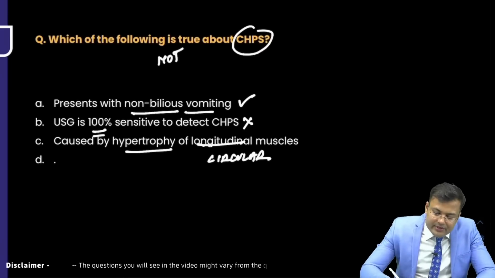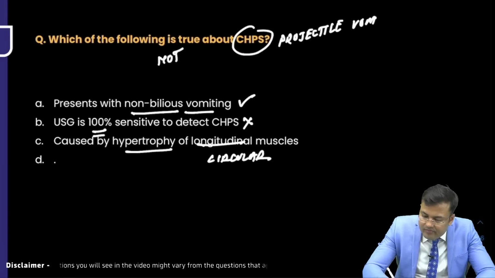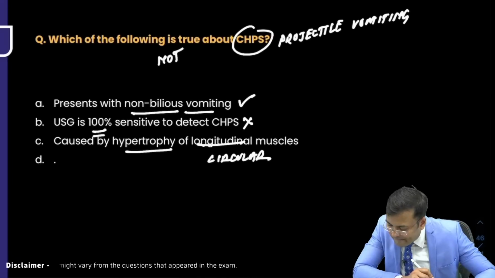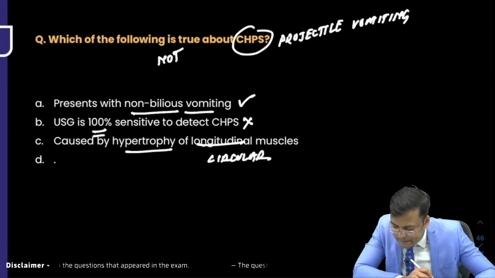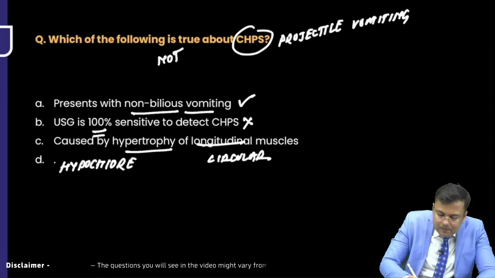Okay, in the question, the child was having projectile vomiting. Hypochloremic metabolic alkalosis.